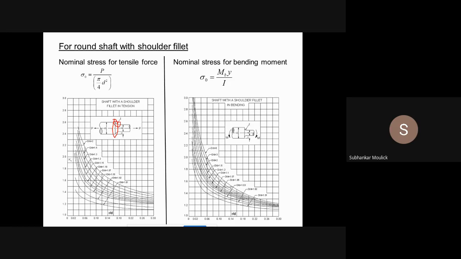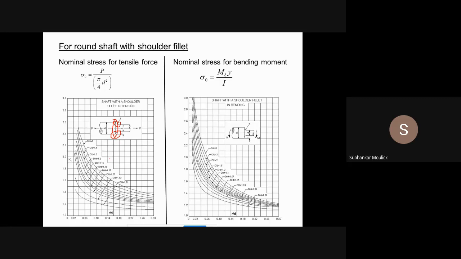You have made a fillet over here. But in this case, the entire shaft is subjected to tension. Then again, I know what is KT. KT is sigma max by sigma nominal. Sigma nominal, I have to find out from the concept of strength of material.